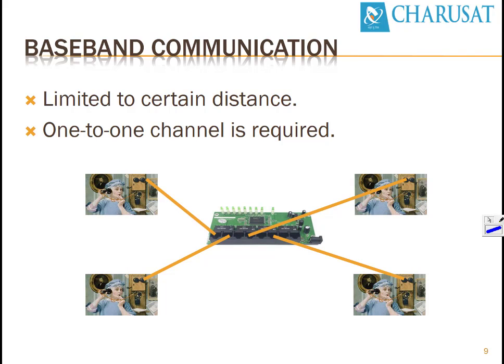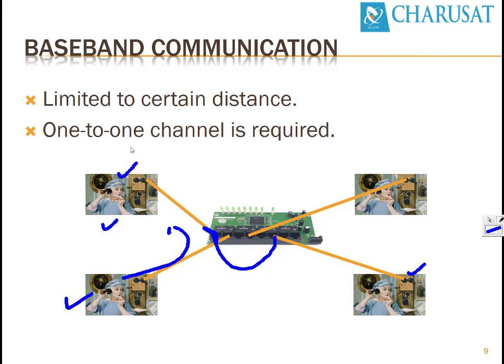Meaning of one-to-one channel is that, let's say in the previous scenario where four users want to communicate with each other, user 1 makes a call to user 4, and this hardware circuit will identify the connection on which user 4 is connected, and it makes a connection over here through the hardware circuit. Meanwhile, if user 3 wants to communicate with user 1 and dials user 1, the circuit identifies that this circuit is already engaged, so user 3 will get an engaged tone.